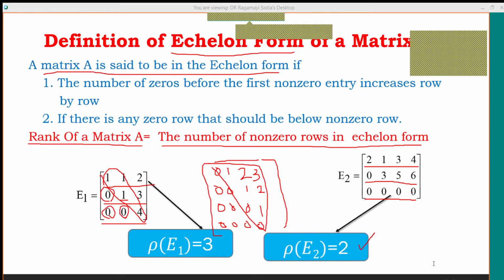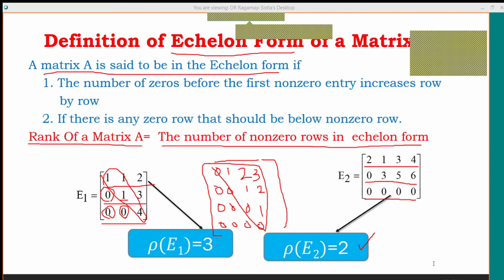And now you look at the first example. What is the rank of the matrix here? How many non-zero rows are present here? There are 3 non-zero rows. Very good response from you guys. Akhila and all group. Good.